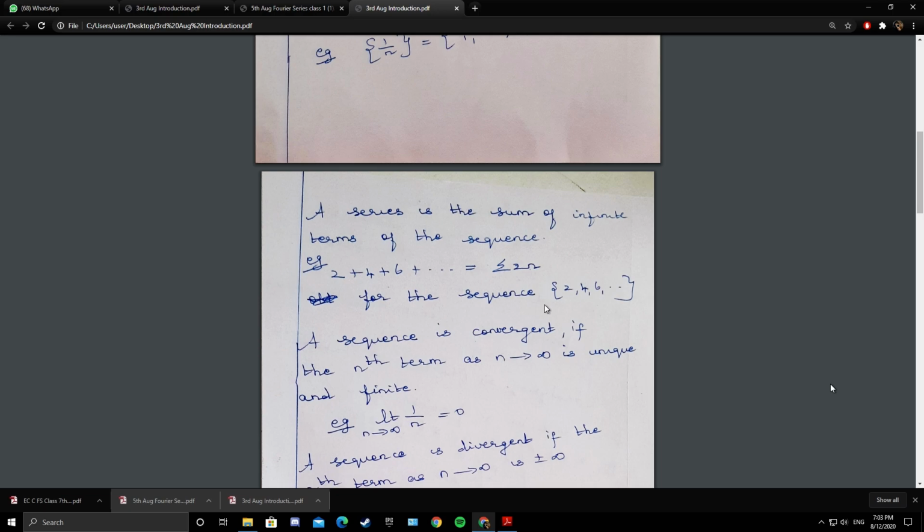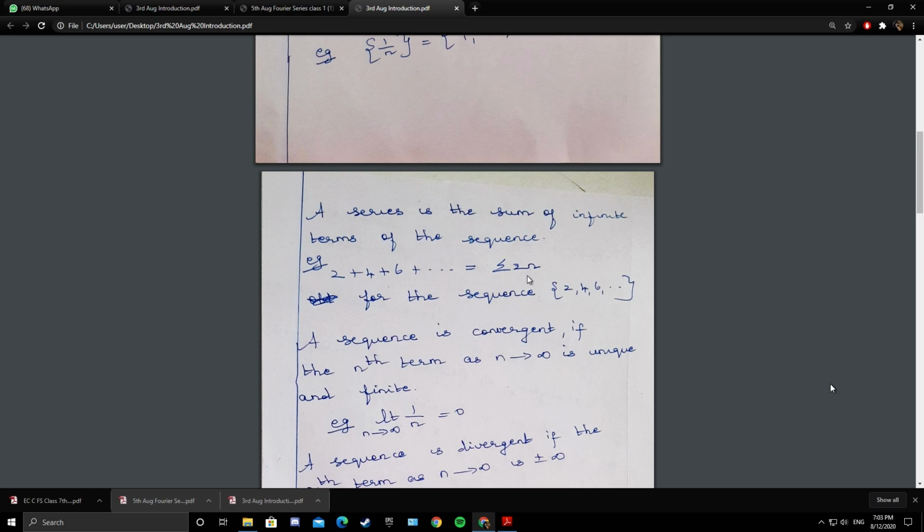See, the sequence can be finite or infinite, but more than finite sequences, infinite sequences interest us more, because they have lots of applications. So if you have an infinite sequence, you have the corresponding infinite series. In practical cases, you have to deal more with infinite series. So if you have the sequence 2, 4, 6, etc., that is an infinite sequence, you can have the infinite series, that is 2 plus 4 plus 6 plus etc.